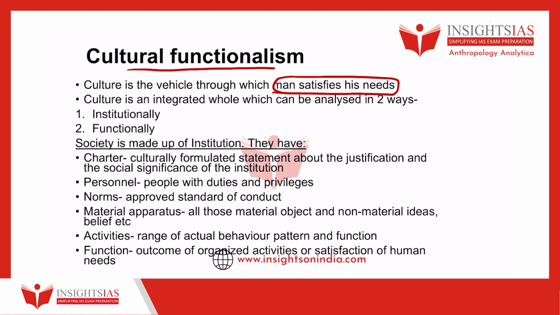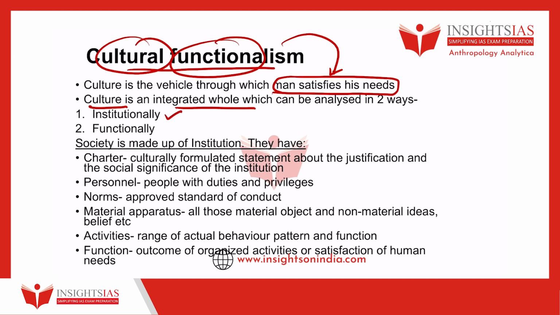So basically, Malinowski says that culture has a function, and that function is to satisfy human needs. And then you go on to explain what this whole idea of cultural functionalism is, and how culture is an integrated whole, and we need to analyze it from the institutional aspect of it and a functional aspect of it.